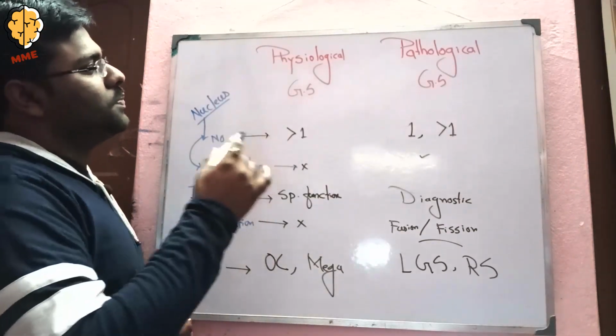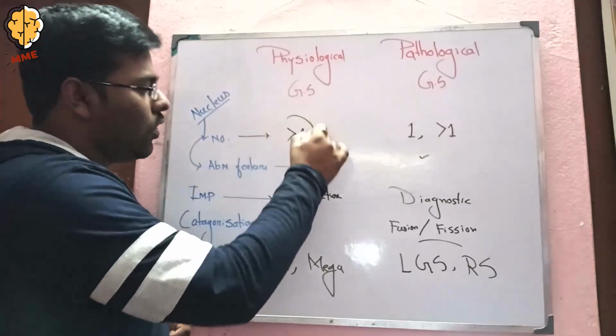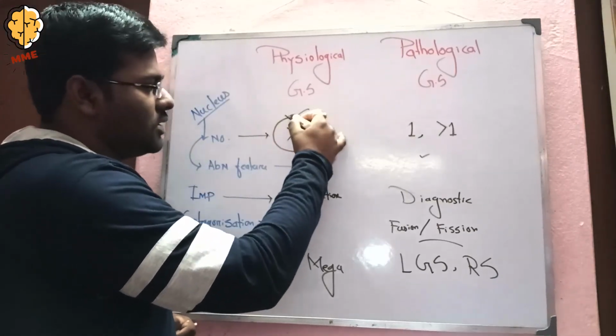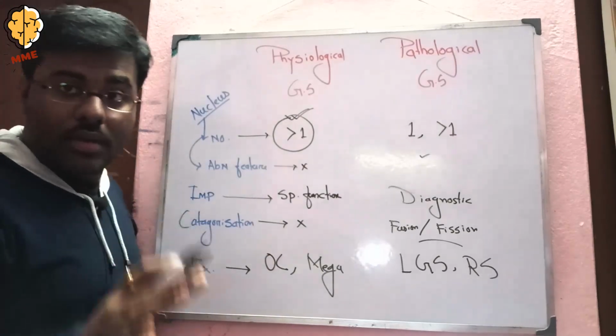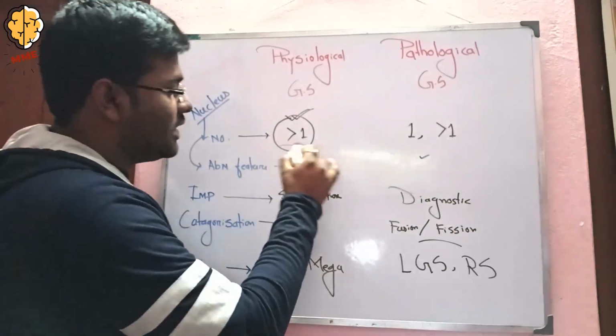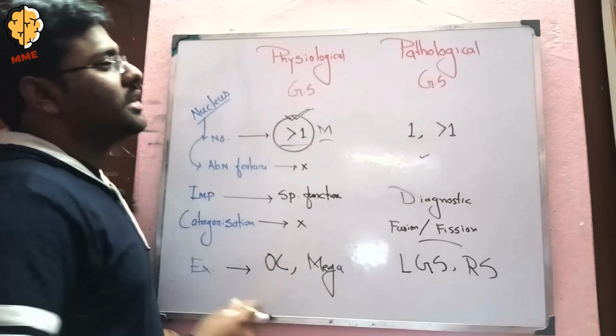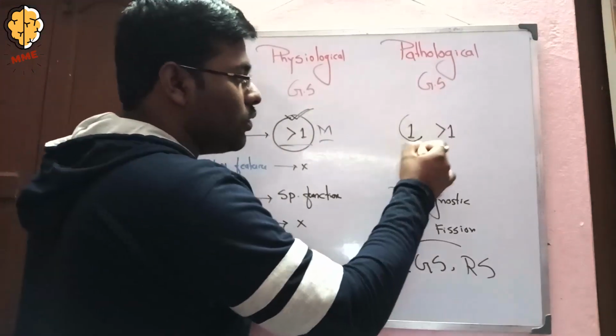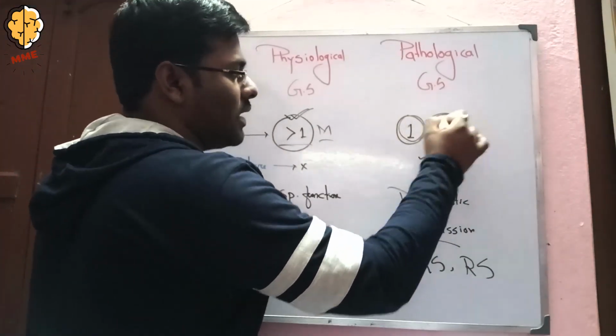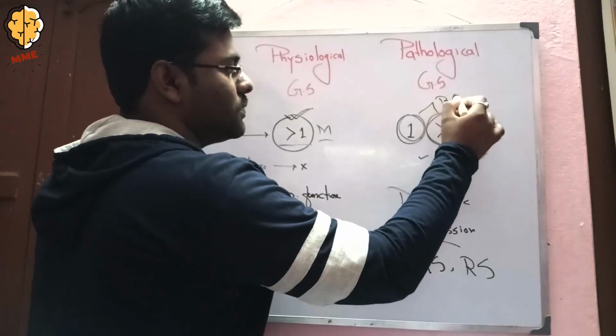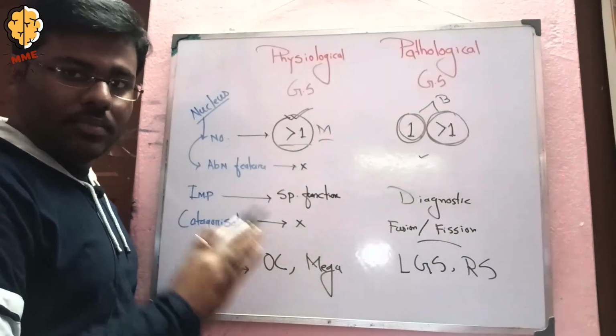Firstly, in case of physiological giant cell, obviously and always the number of nuclei is more than one, or multinucleated. But in case of pathological, there may be uninucleated and multinucleated, both.